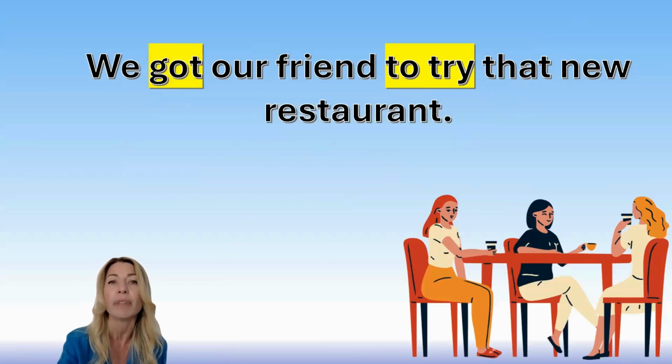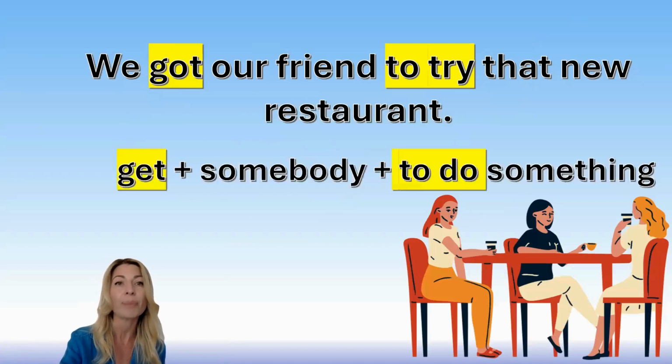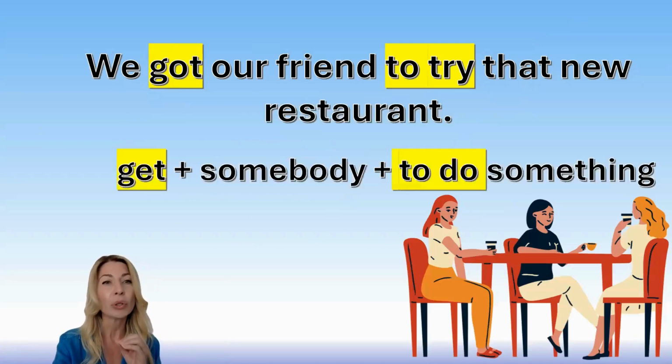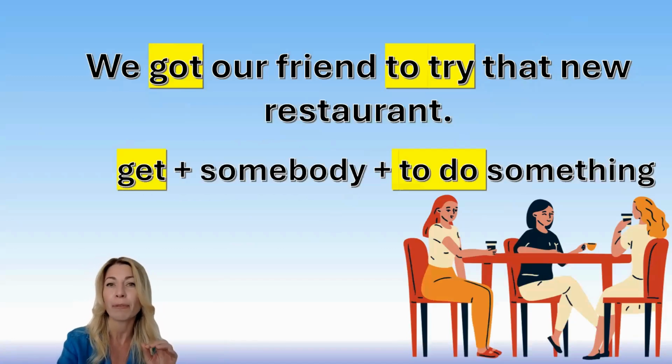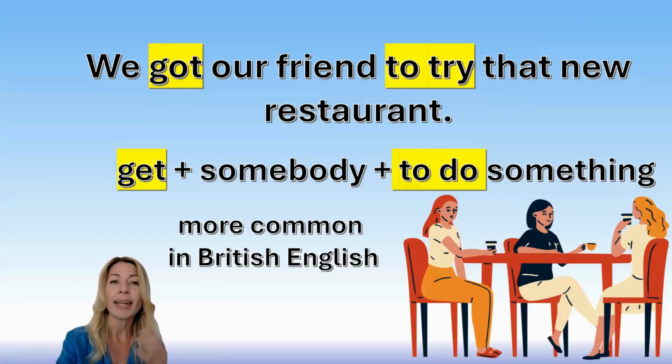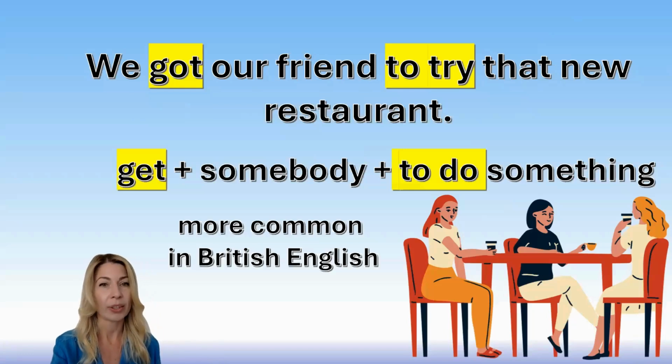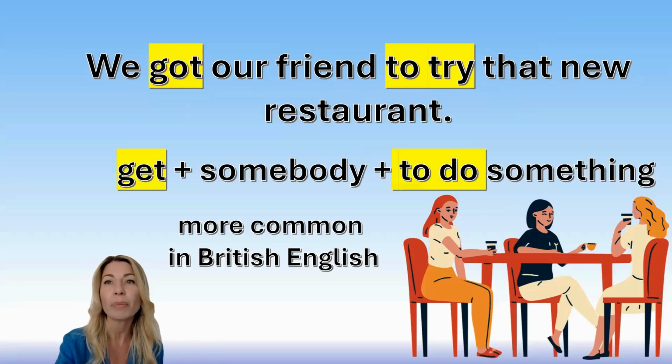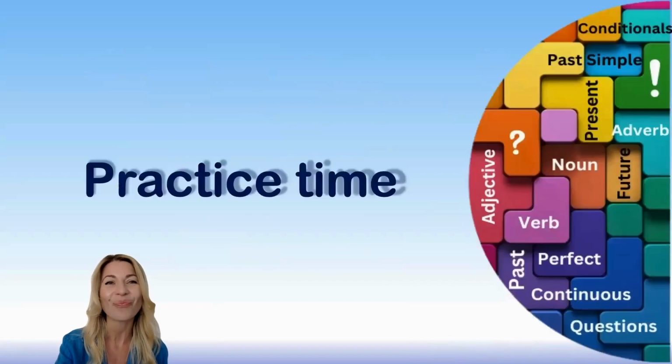It means we convinced our friend to try that new restaurant. Yes? So again, I just want you to remember that if you use get, you should use a full infinitive. Get somebody to do something. Okay. And it's more common in British English, but you can use both forms and people will understand you.